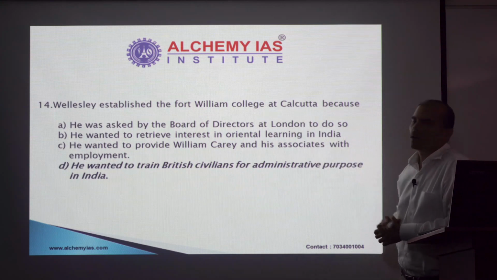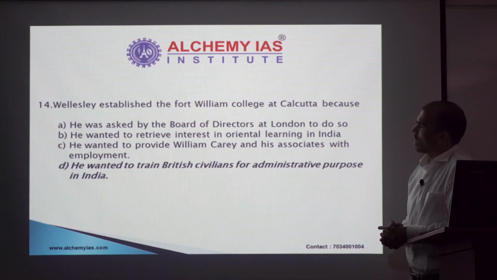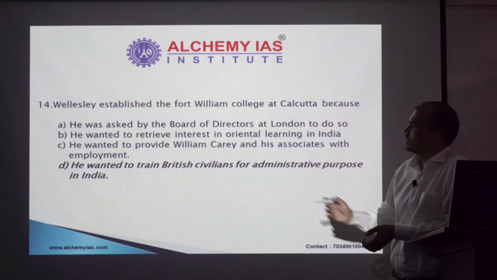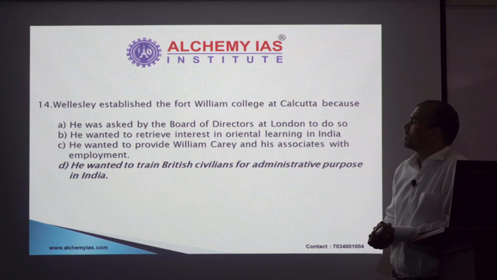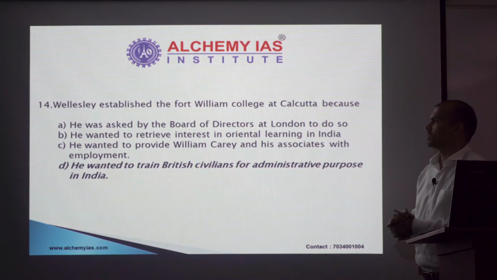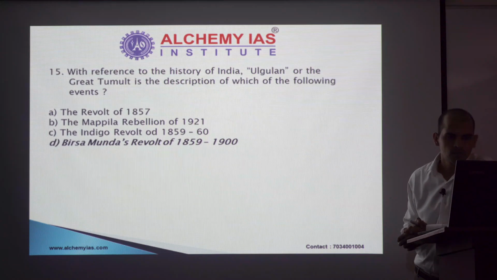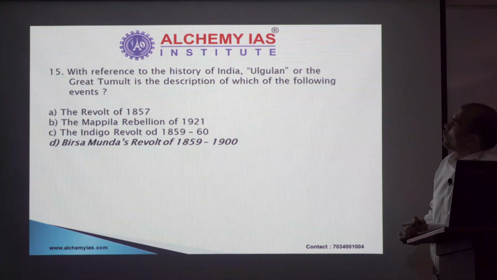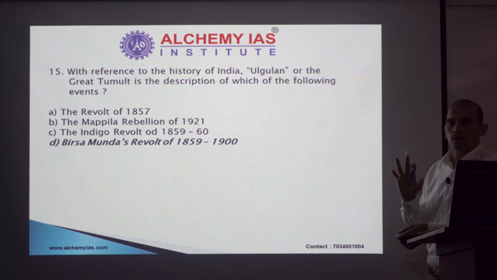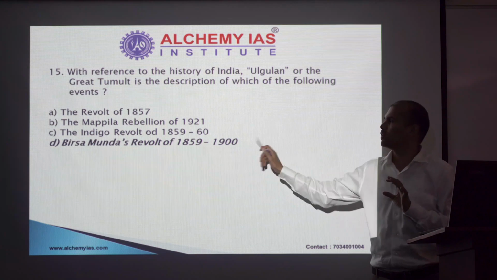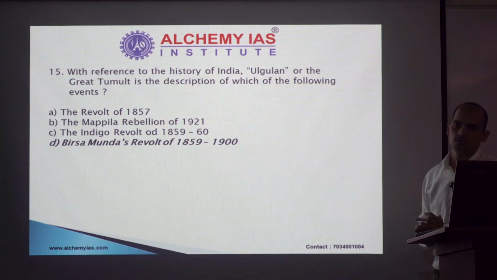This was a very simple and straightforward question. I hope most of you would have attempted it correctly. It simply says that he wanted to train British civilians for administrative purposes in India. Next. With reference to the history of India, Ul Gulan or the Great Tumult, again something, if you know, attempt it, otherwise leave it. It referred to Birsa Munda's revolt. Next.